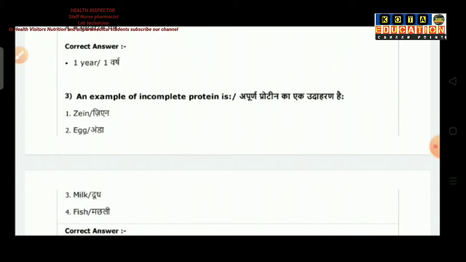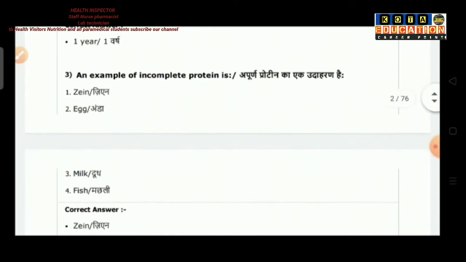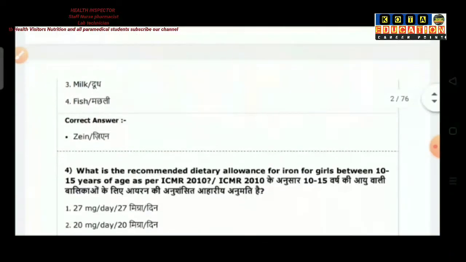Question number 3 is an example of incomplete protein is: option 1 is ZN, option 2 is egg, option 3 is milk and option 4 is fish. So the correct answer is ZN.